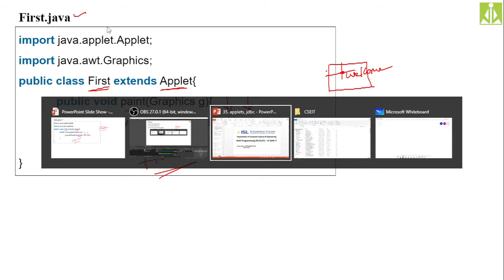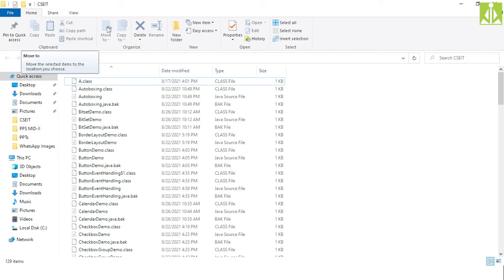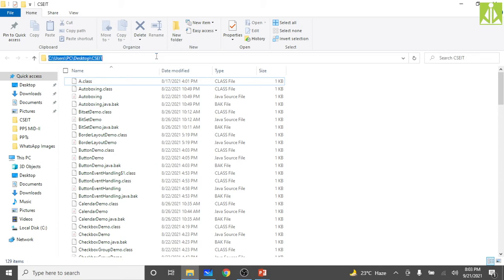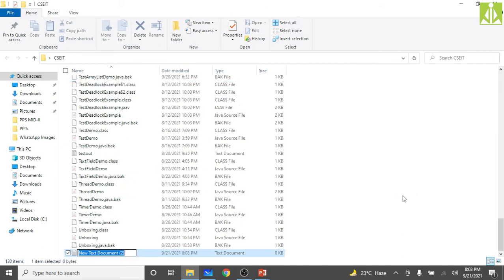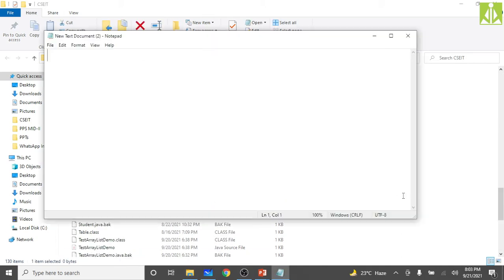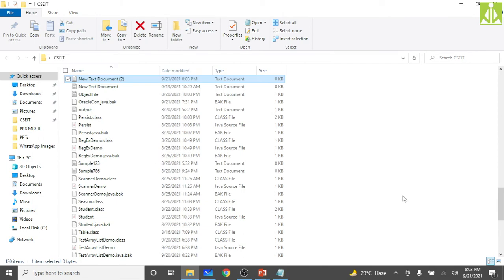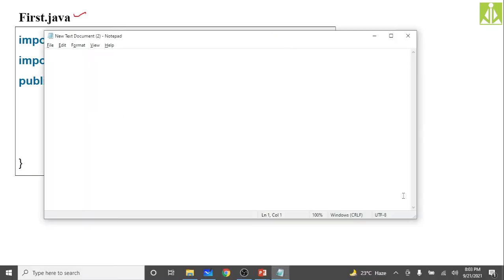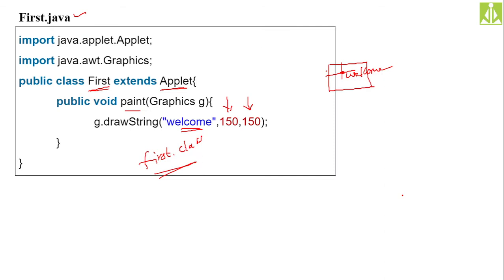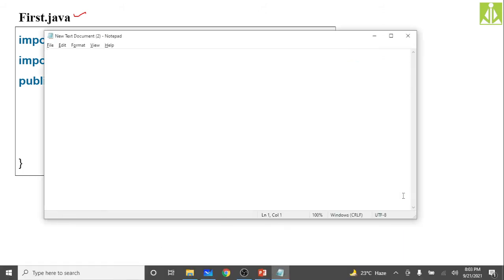So my working directory is this one, cscit. Under this directory only I am working. I'm taking a simple notepad and opening that notepad. Here I'm writing that code. First of all, I need to import the applet class from the applet package and the graphics class from the AWT package. Two things I need to import.